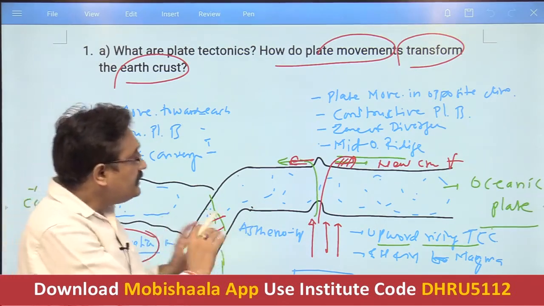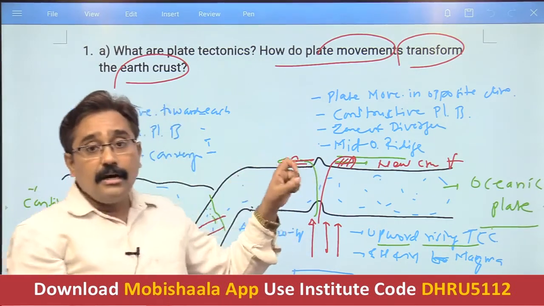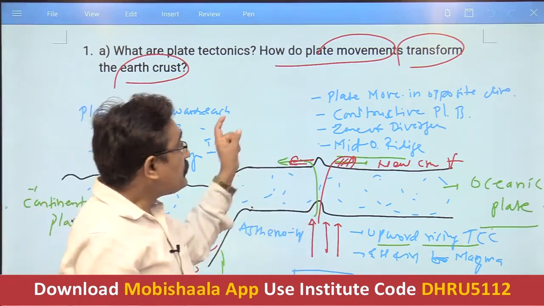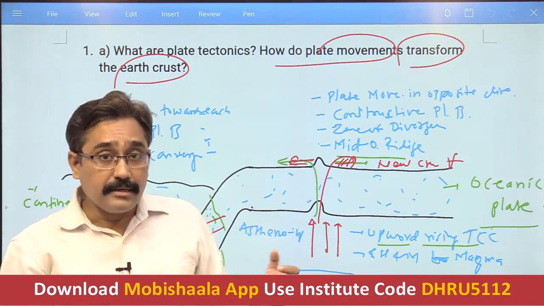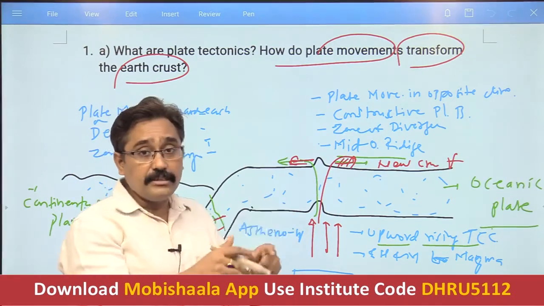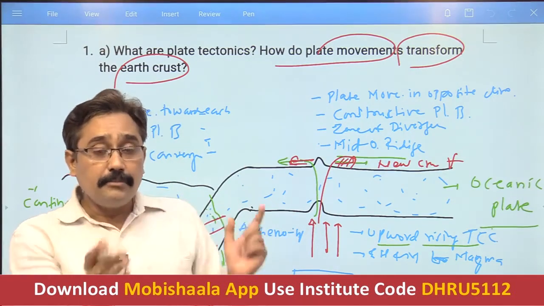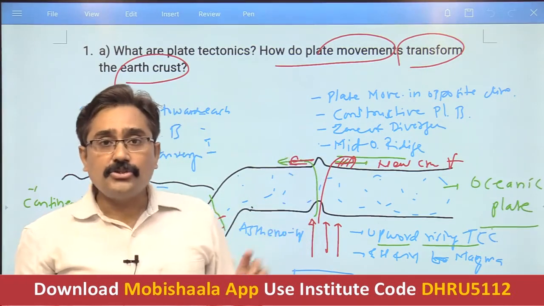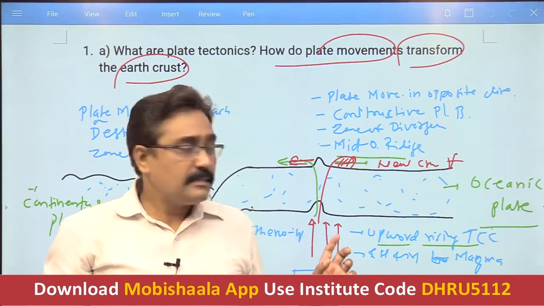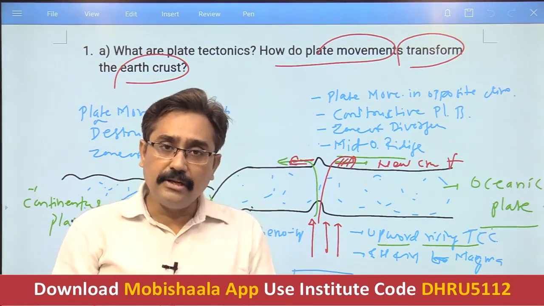So in this way, the earth's crust is always transforming. It is not static, stationary or permanent. However, it is continuously evolving. Newer and newer crust is being continuously formed. So this is how you can conclude here. So students, this much is sufficient as far as this question is concerned. In detail we will deal with it in our regular classes.